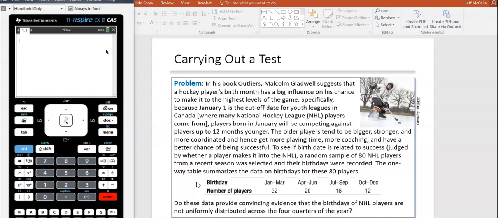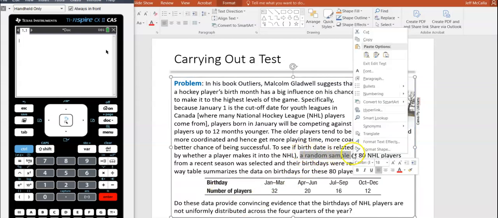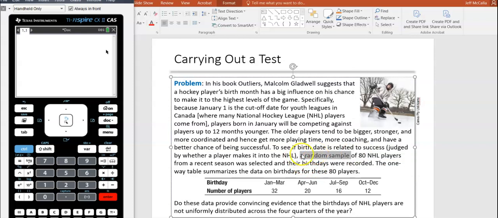Check the conditions. So random sample, right here it says a random sample of 80 NHL players. I would underline that, draw a line, write the words random sample. Less than 10%, so 80 is less than 10% of all NHL players. I think there's more than 800 NHL players. And then the large counts condition, all the expected counts. So what are the expected counts here?